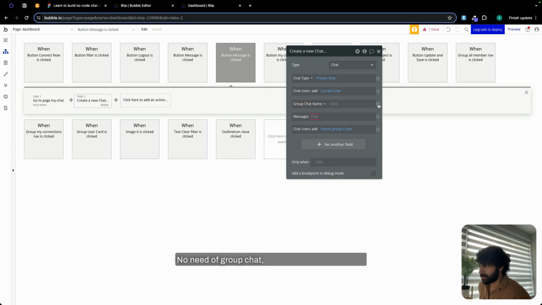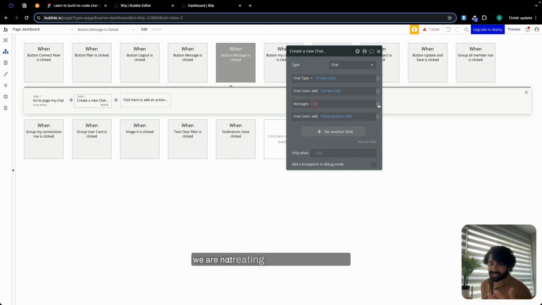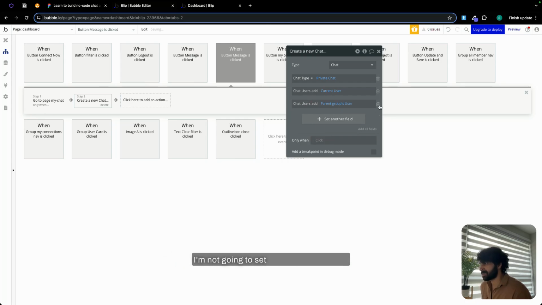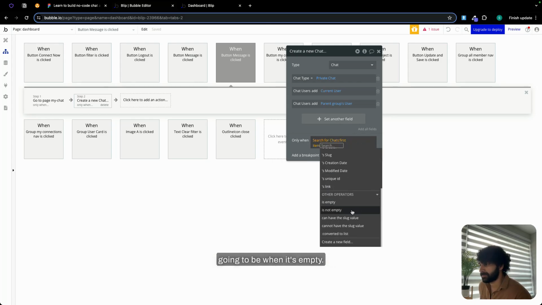No need of group chat name because we are not creating a group. Message: if you want, you can create a default message like hey or something, but as of now, we don't want any message, so I'm not going to set any message. We are going to paste the same expression over here, but instead of is not empty, it's going to be when it's empty.